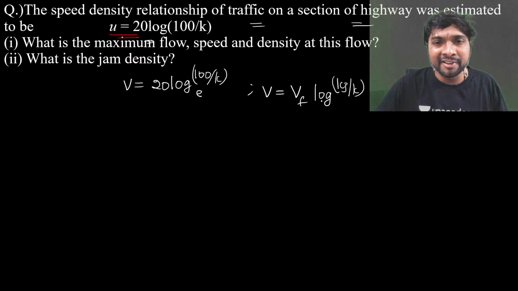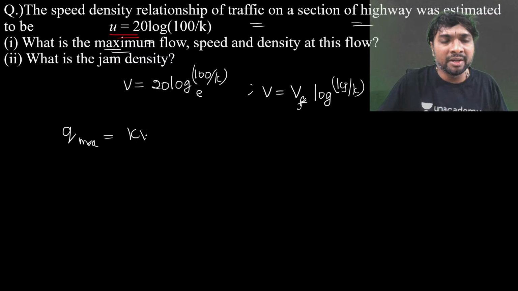V equal to Vf into log Kj by K, right? Yes or no? Then what is that Q maximum? Q maximum equal to K into V only. What is the density at maximum flow?